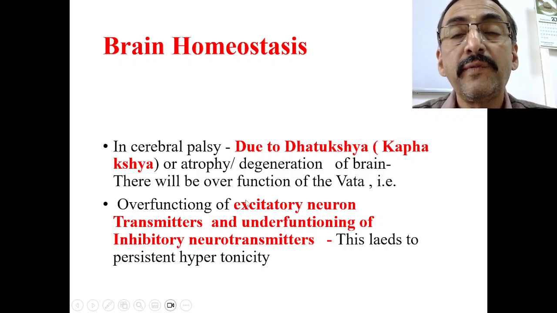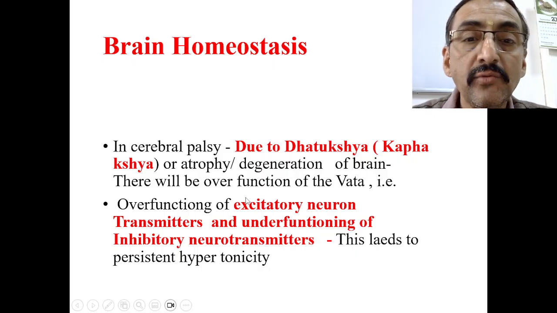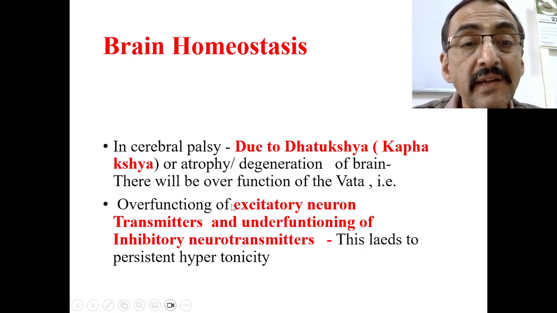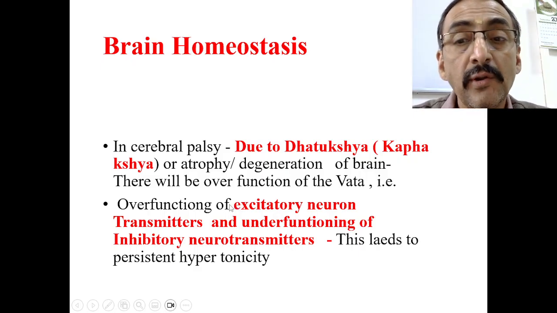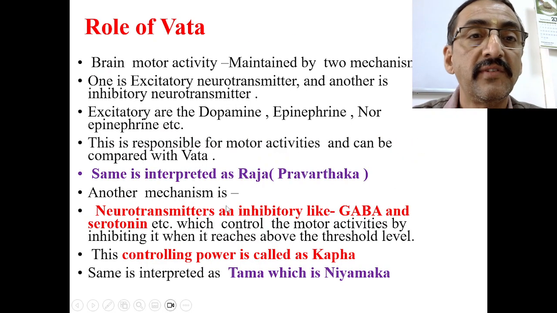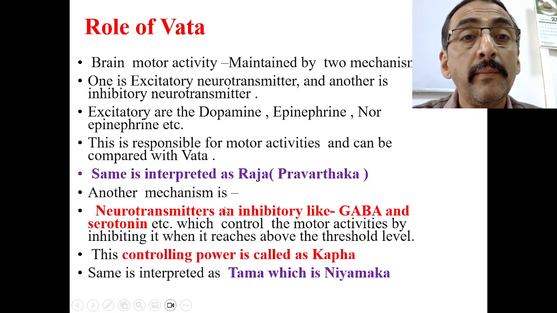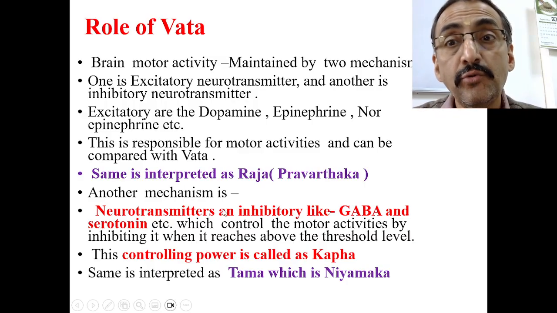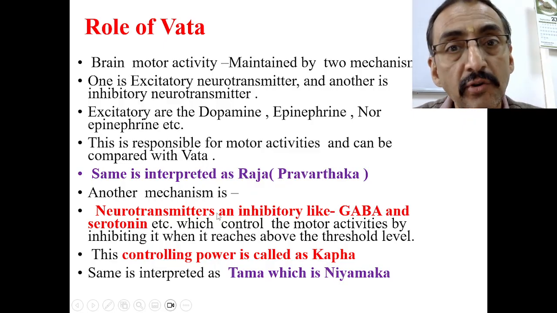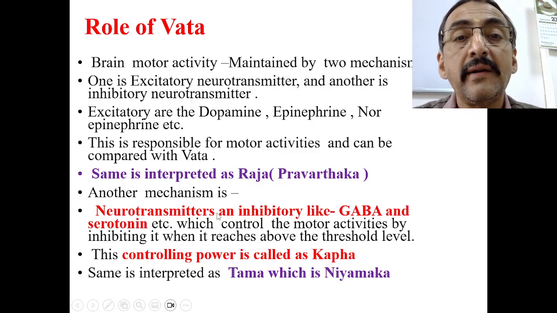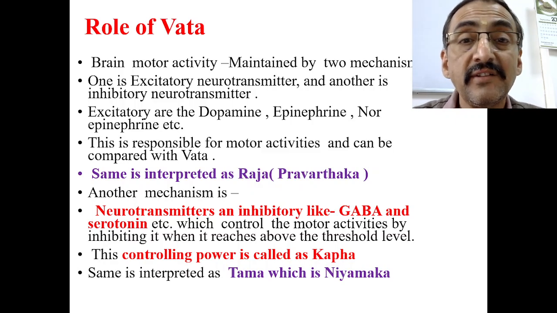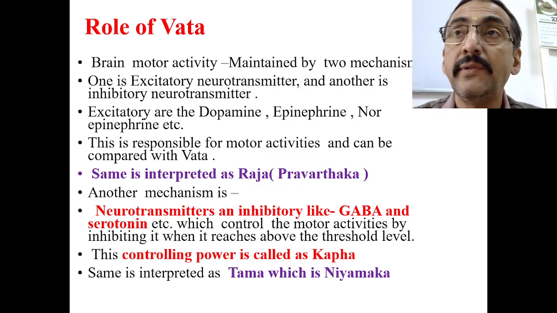So there will be overfunctioning of the Vata. That is overfunctioning of the excitatory neurotransmitters and underfunctioning of the inhibitory neurotransmitters. So this actually leads to persistent hypertonicity of the muscle. So brain motor activity is maintained by two mechanisms. One is excitatory neurotransmitter and another is inhibitory neurotransmitter. Excitatory ones, as we know, are dopamine, epinephrine, norepinephrine, etc. And this is responsible for motor activities and can be compared with Vata.